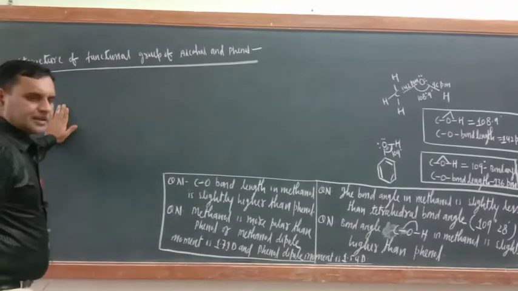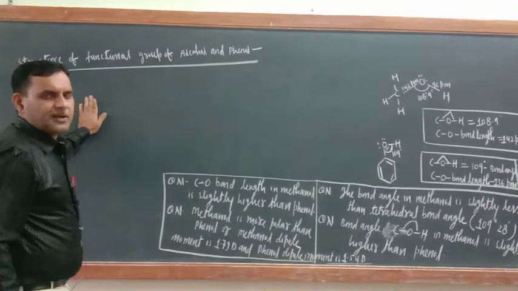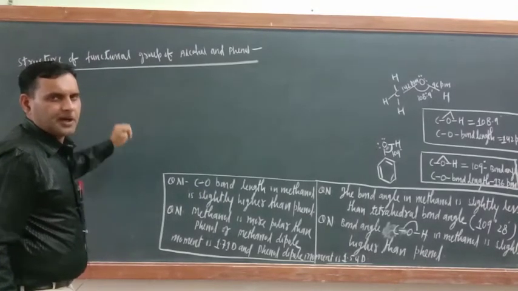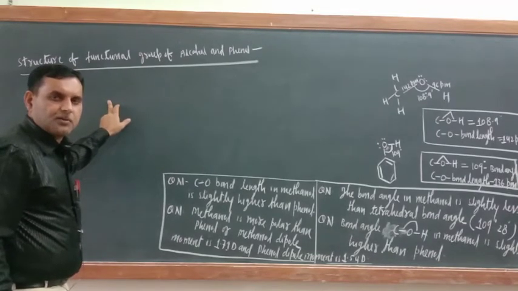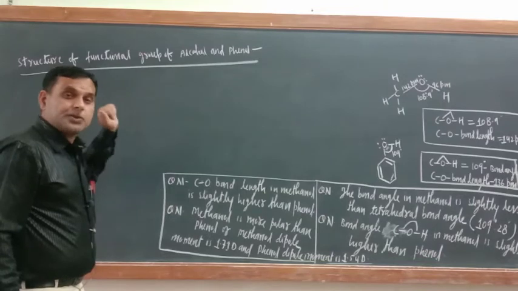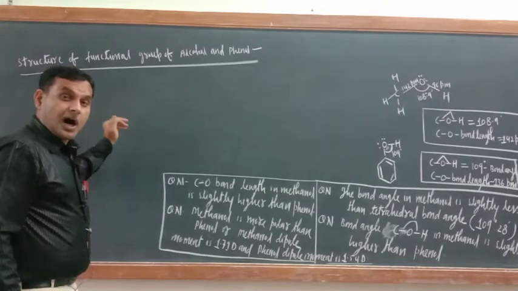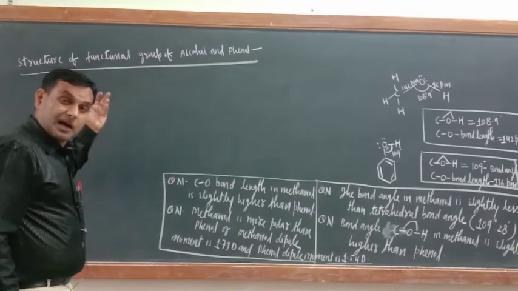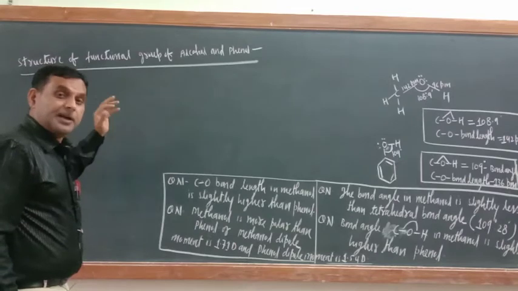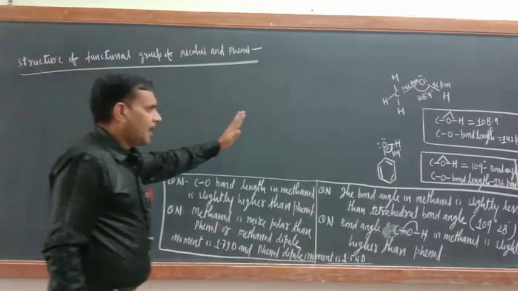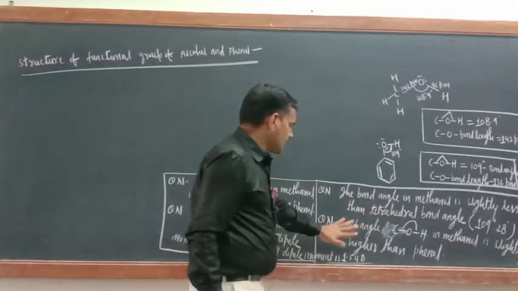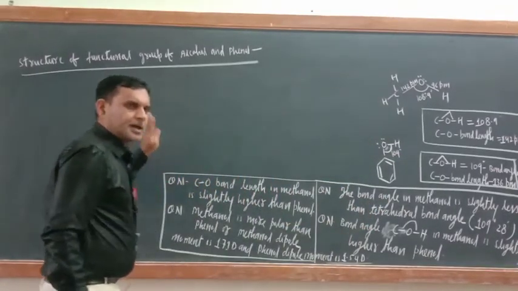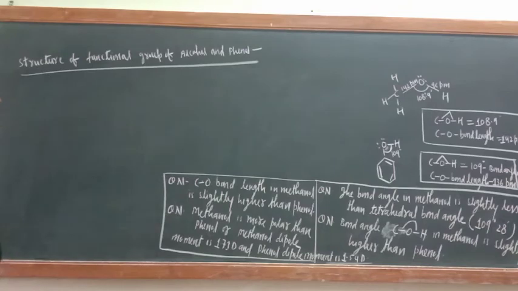So here I will explain to you the structure of the functional group of alcohol and phenol. Just see, in alcohol also OH is the functional group and in phenol also the OH group is there. So are they similar or are they different in terms of structure? Here I wrote some questions, and these questions are important. So let us first understand the structure of the functional group of alcohol and phenol.